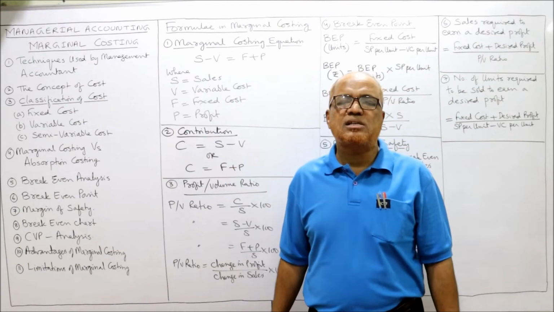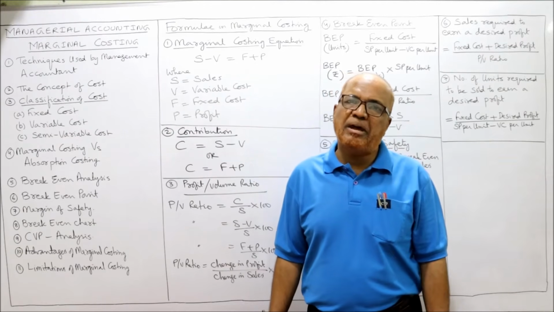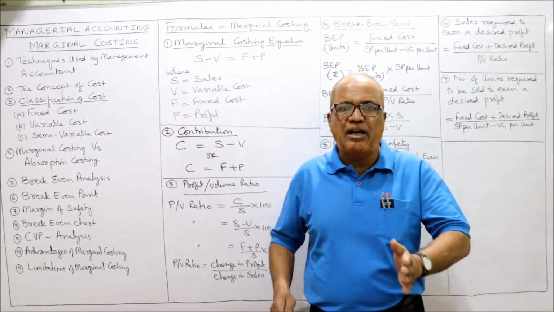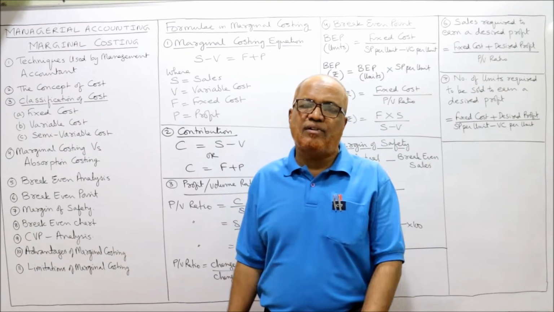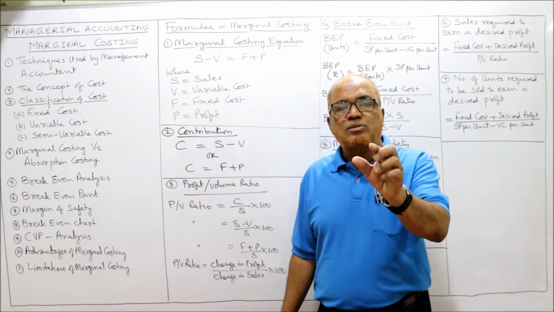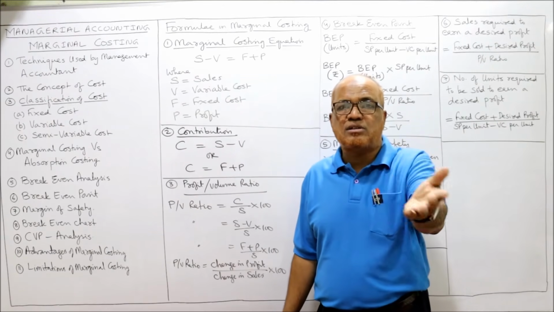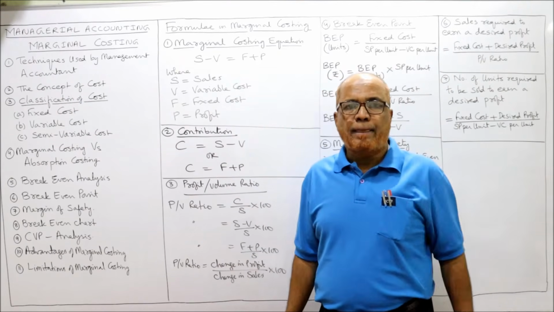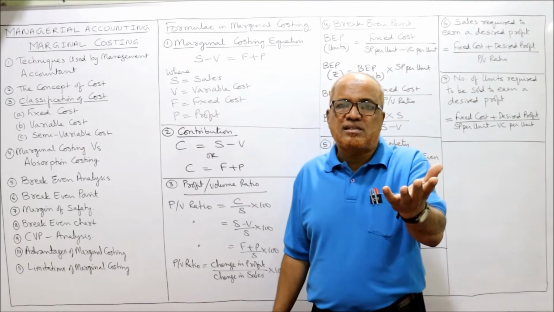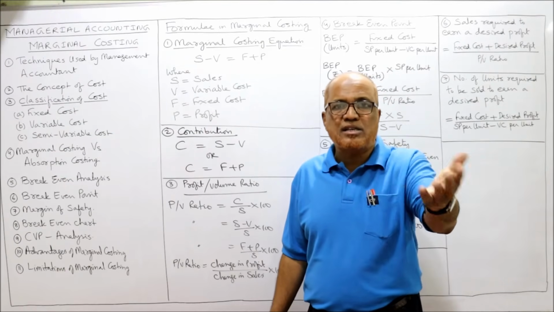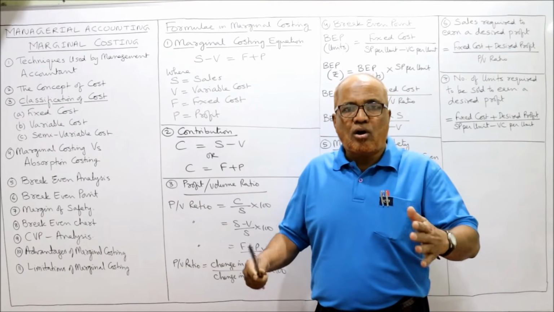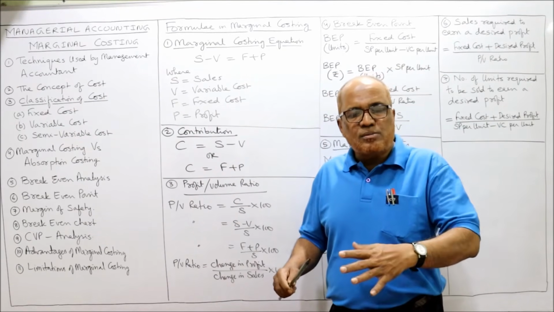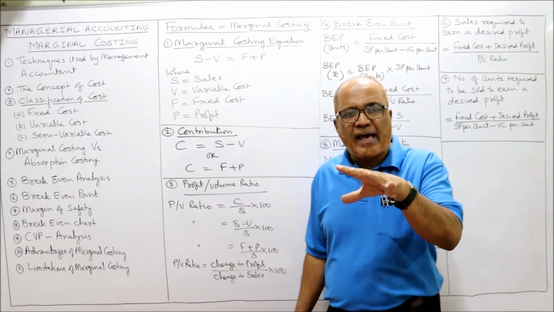But in real practice, it will be difficult to segregate. Many a times, a cost will be somewhat in between fixed and variable. It cannot be demarcated separately as fixed and variable. Similarly, a fixed cost may not always be fixed. Afterwards, it may become variable. Variable cost may become fixed cost. Another assumption is that the selling price remains the same. It may change. The cost we expect will remain the same. It may change. So this marginal costing depends on a number of assumptions.